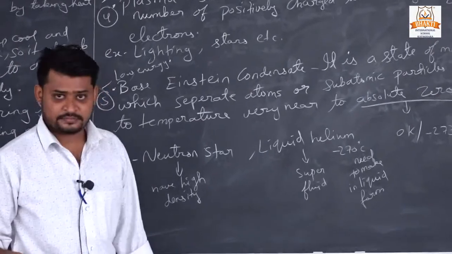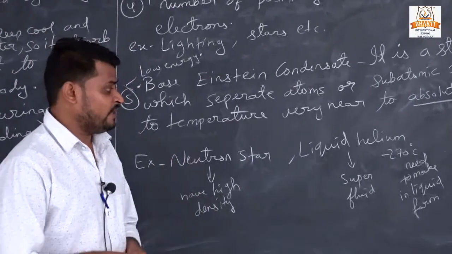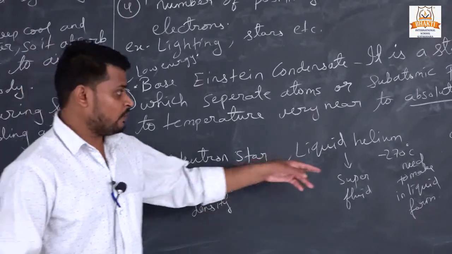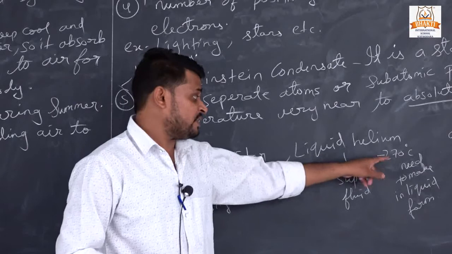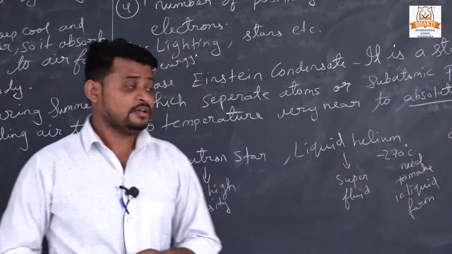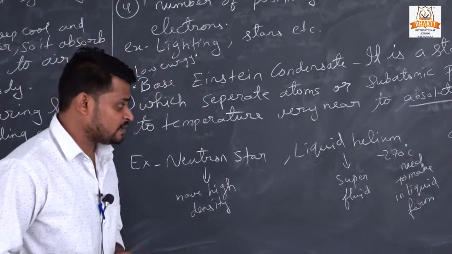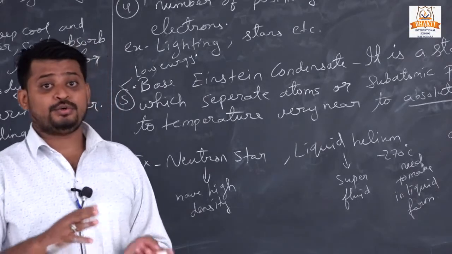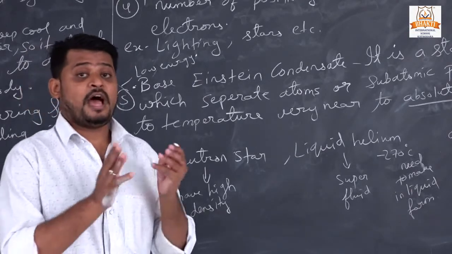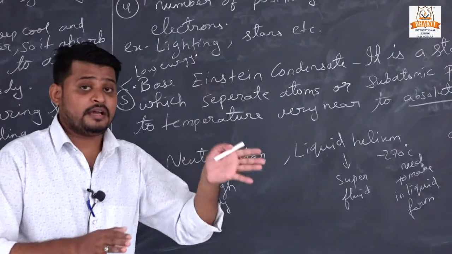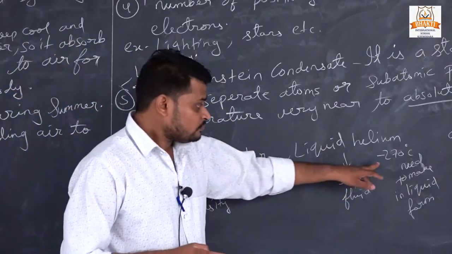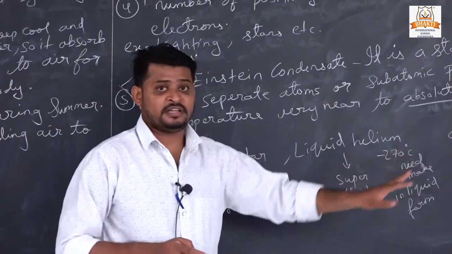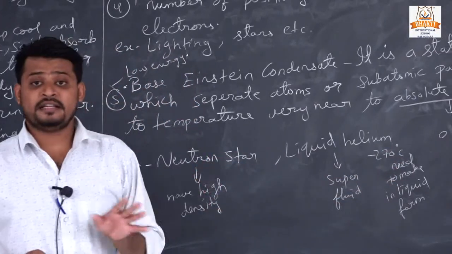Helium is a gas, but when we lower the temperature to minus 270 degrees Celsius, it converts into liquid. It means to convert helium gas to liquid form, we have to cool it to minus 270 degrees Celsius.